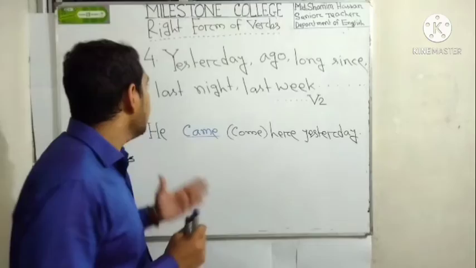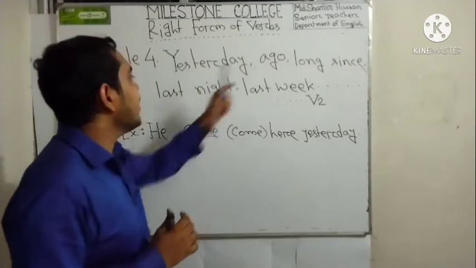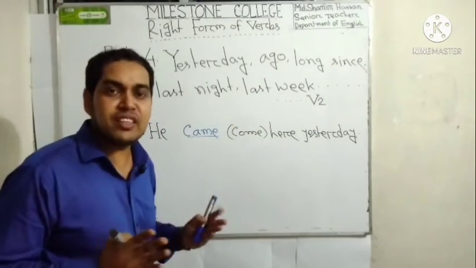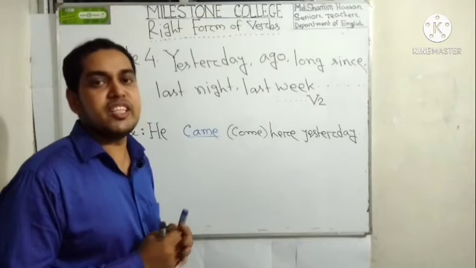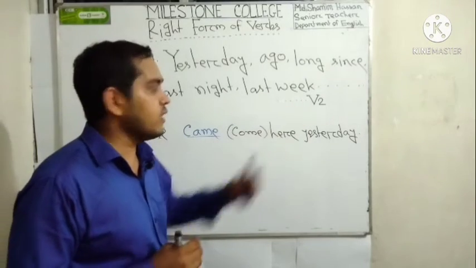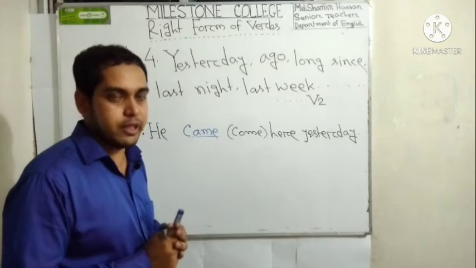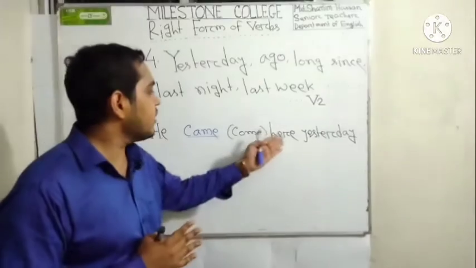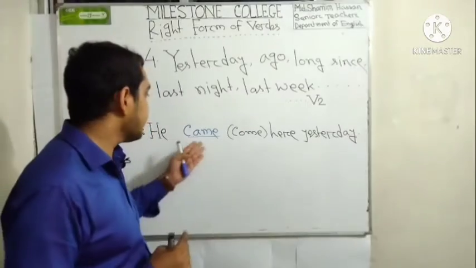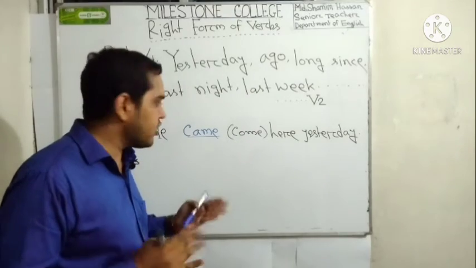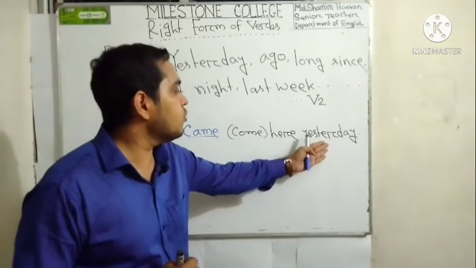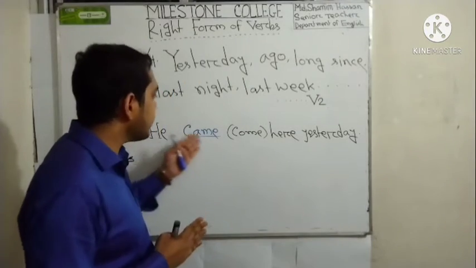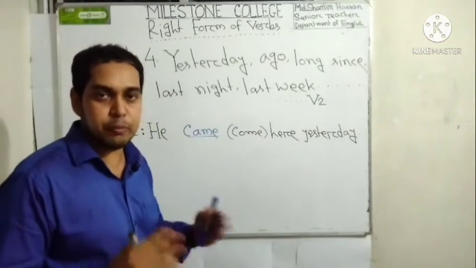My dear learners, now if you find yesterday, ago, long since, last night, last week, etc. in any sentence, then you have to use just be2. That means the past form of the verb, right? Suppose here we can give an example: "He come here yesterday", but we have to use here came instead of come. Why did we use came here? Because here we find the word yesterday. The work has already been done, that's why we used came here. He came here yesterday. This is the appropriate meaning.